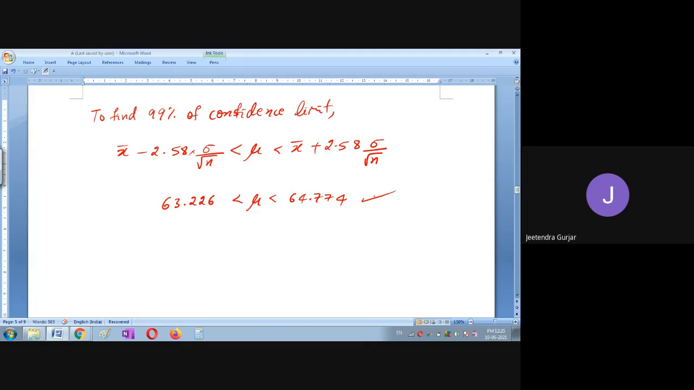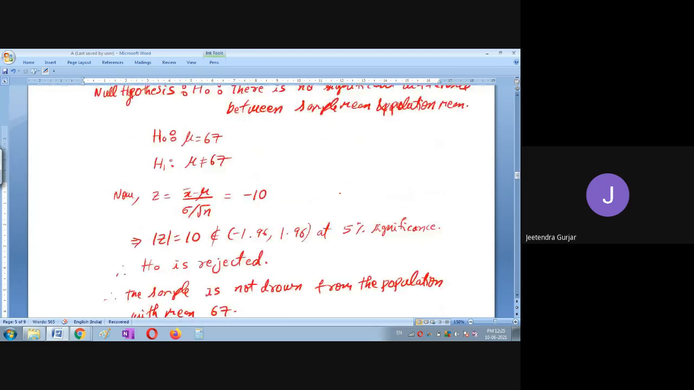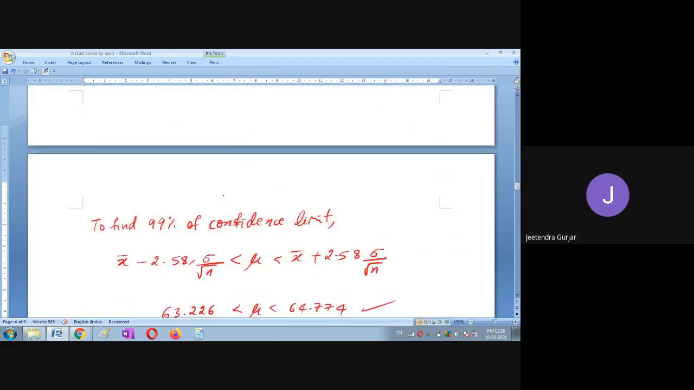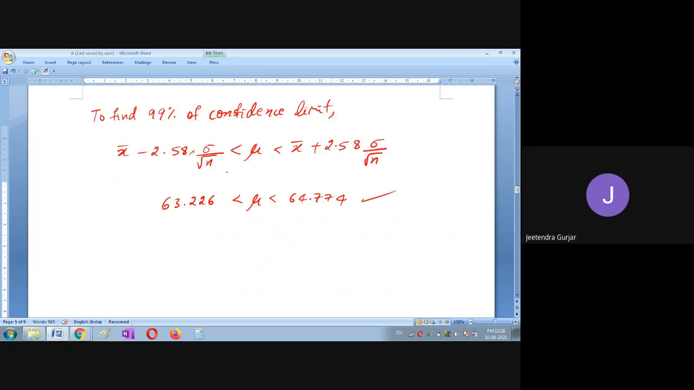So now we can see, and I think you can also verify what they have given. Here they have given the statement that the mean weight of the population is 67. So therefore this is rejected. Why is it rejected? Because actually it must come between 63.226 to 64.774, students. So this is how we are going to use the formula. This is how we are going to simplify the problem.